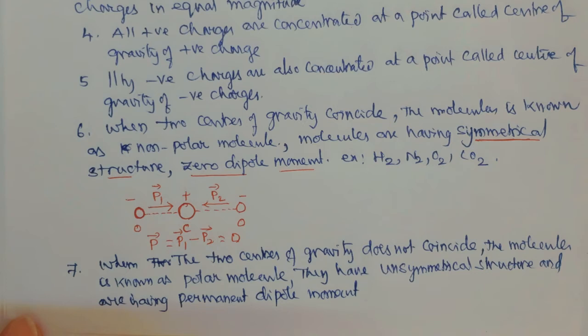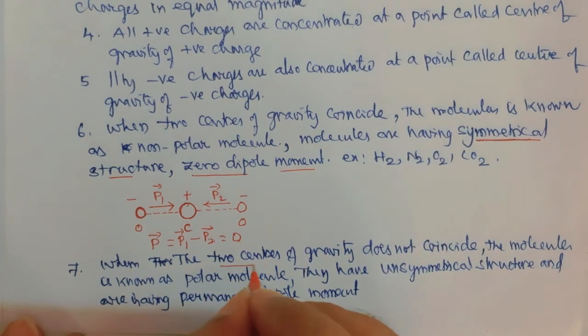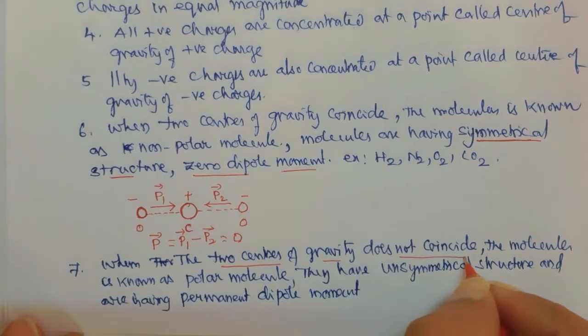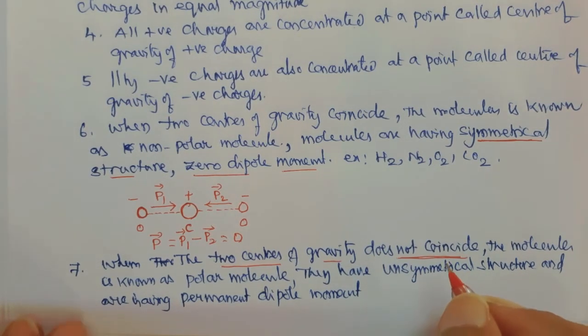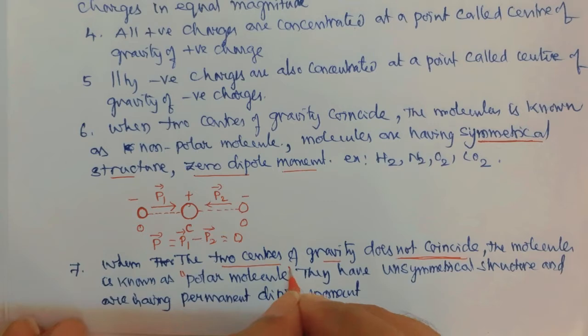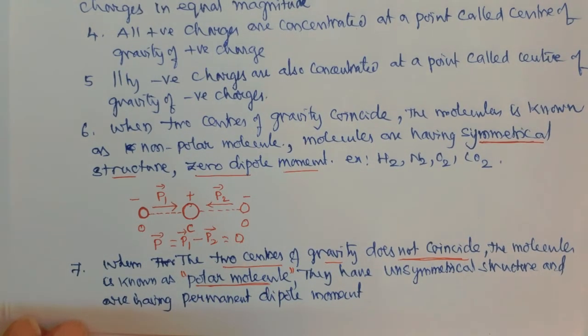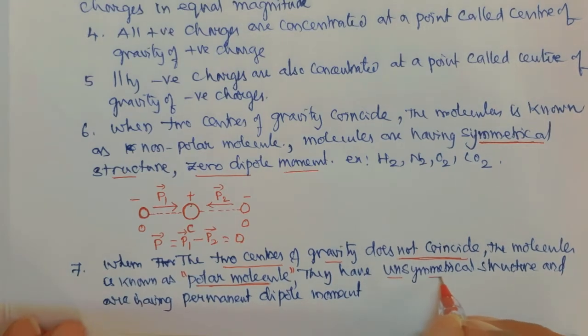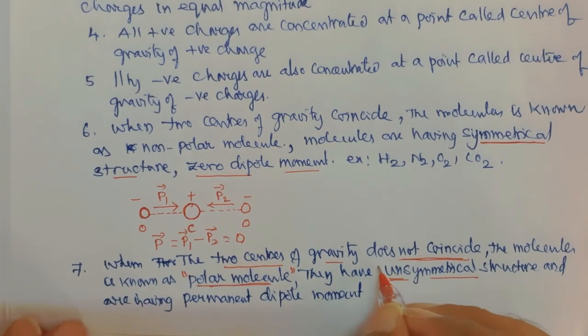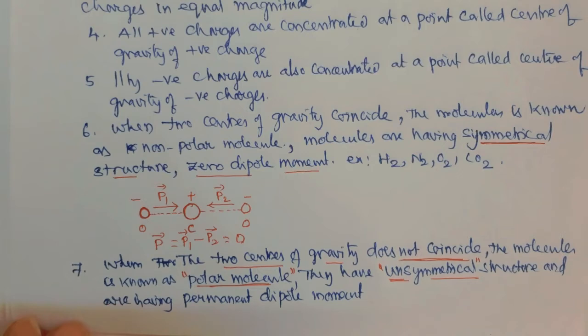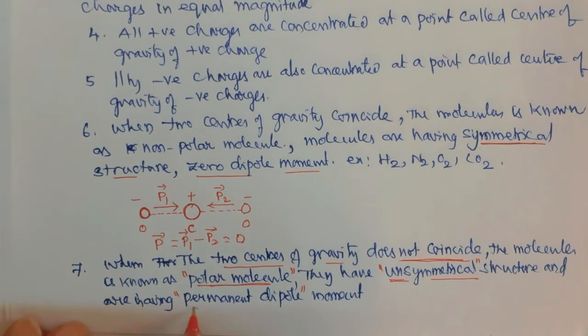So these are the points that we have to cover. When the two centers of gravity do not coincide, the molecule is known as a polar molecule, with an unsymmetrical structure and a permanent dipole moment.